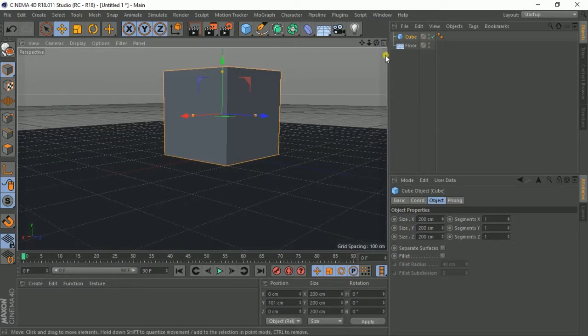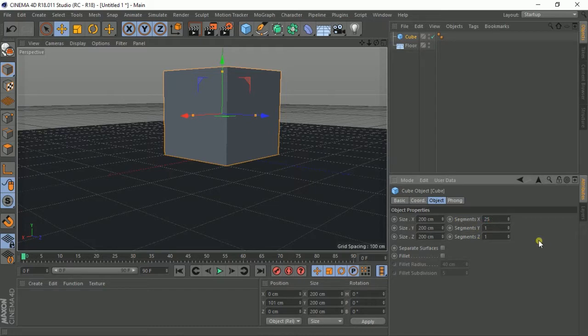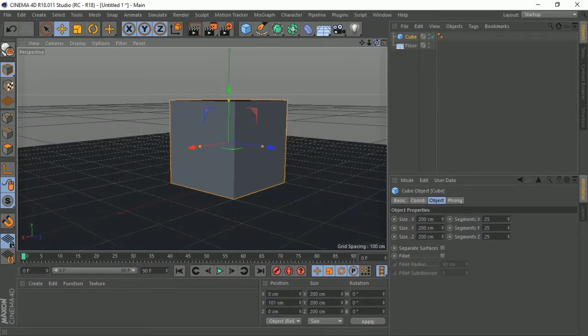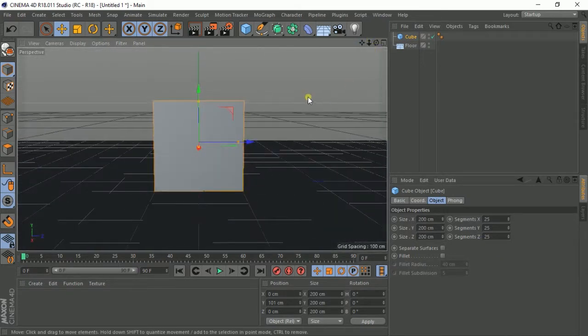Now editing this cube, I'll add 25 segments on each side. 25, 25, 25, yeah, like that. After doing that, this cube is composed of many segments.